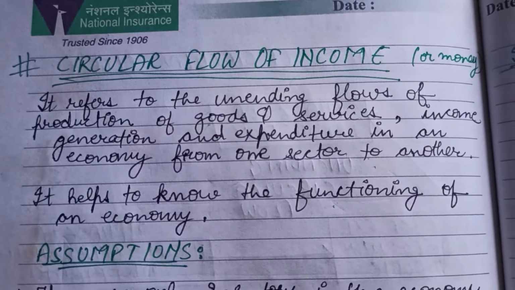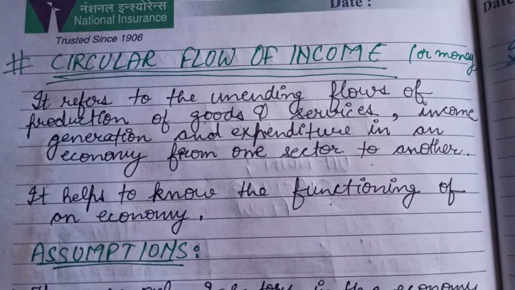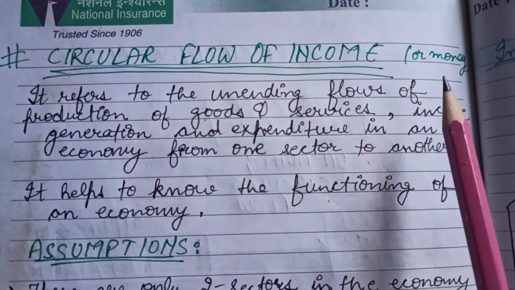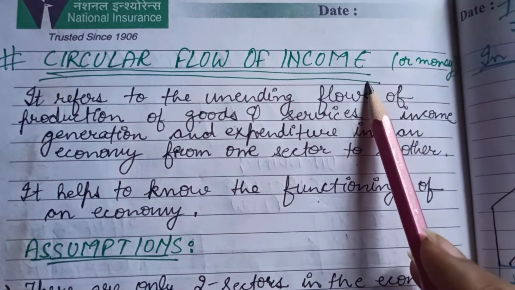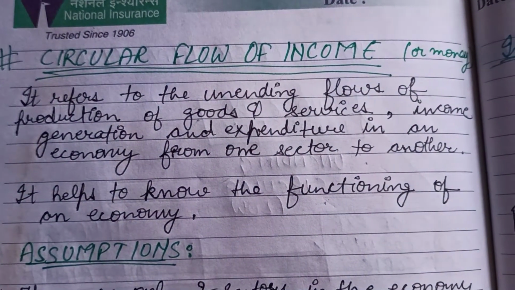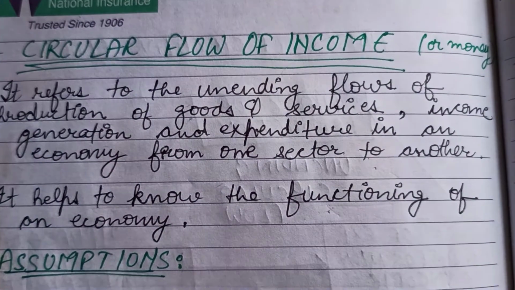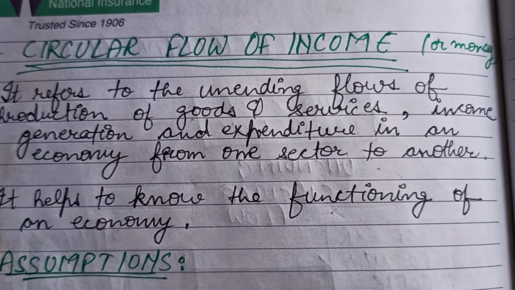Welcome back, students. Today we are going to start with the next topic of your chapter number 2, that is circular flow of income or money. Basically, in this topic, we will study about the main three activities which are unending, or they used to flow or move in a circle continuously.